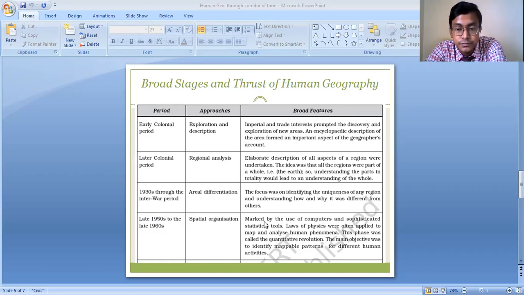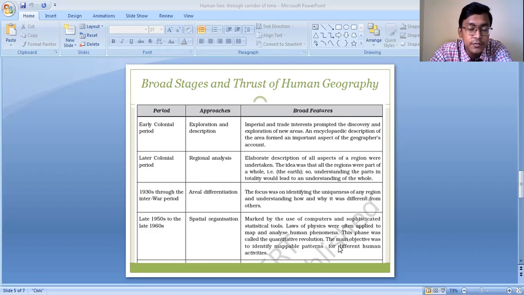So, it was marked by the use of computers and sophisticated statistical tools, and laws of physics were often applied to map and analyze human phenomena. Different types of statistical methods, and even the laws of physics, were applied to understand various phenomena. We started creating maps with the help of computer-assisted programming, and this phase was called the quantitative revolution, during 1950 to 1960s, when the approach was spatial organization.